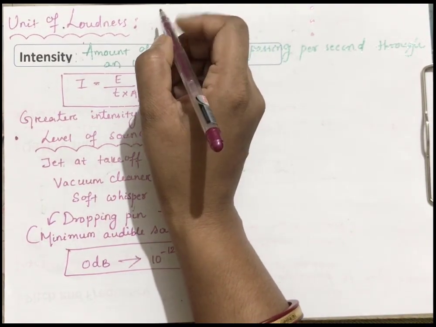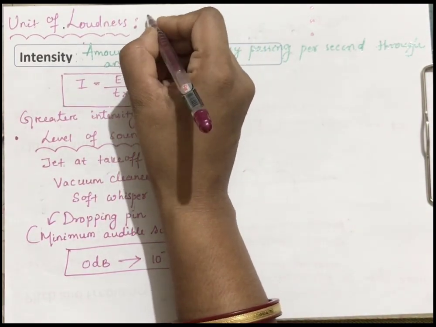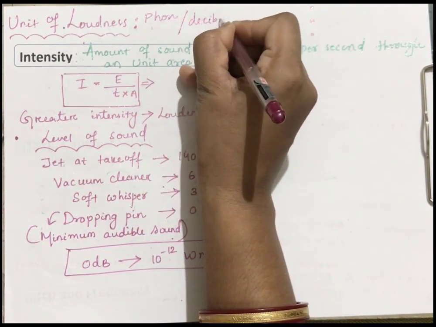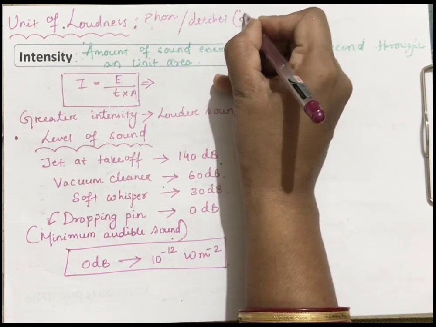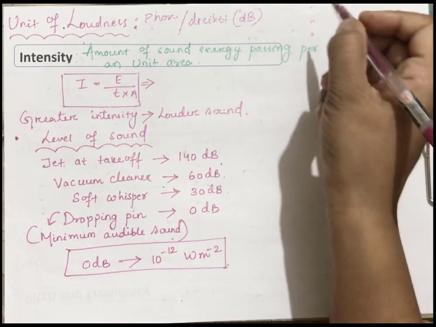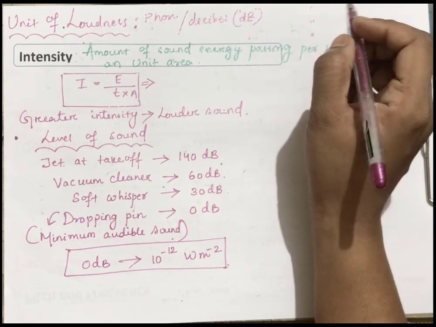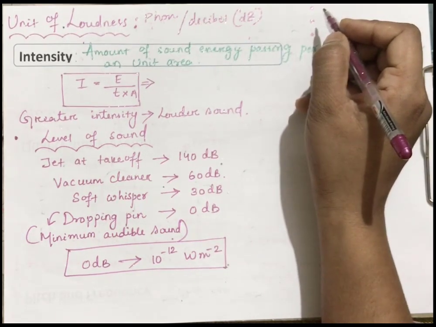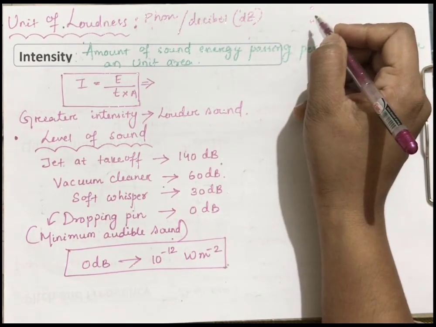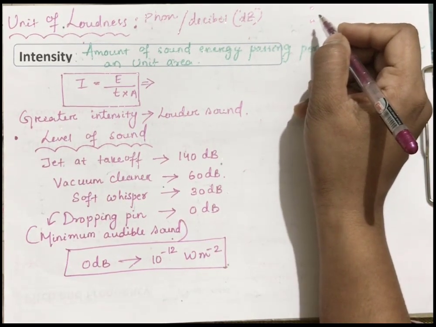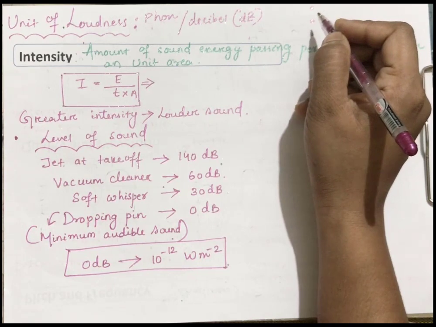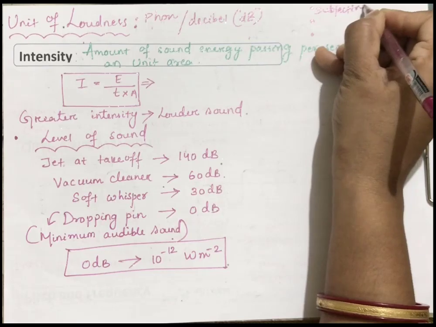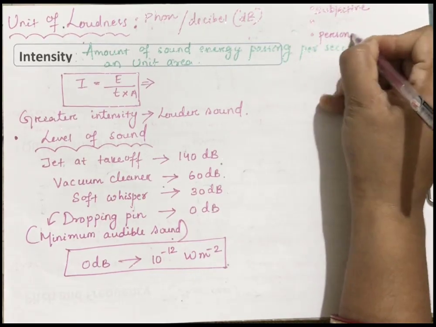Now, what is the unit of loudness? Loudness has the unit called phon or decibel. In the short form, it can be written as small d and capital B. Loudness will differ from person to person. For example, if a particular sound is very soothing for me, it may be louder for an older person. So it differs from person to person. That's why this is called subjective in nature. Subjective means it will differ from person to person.